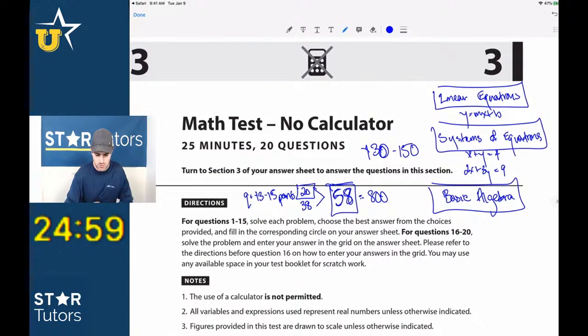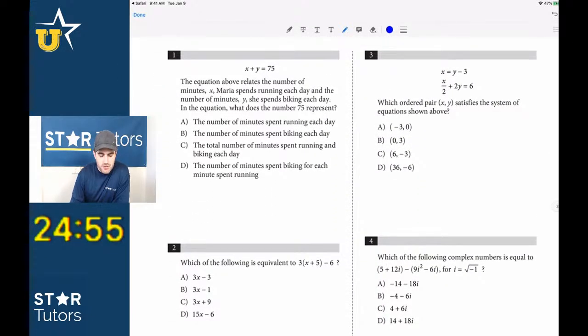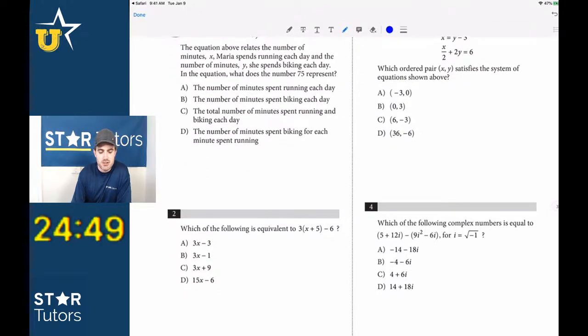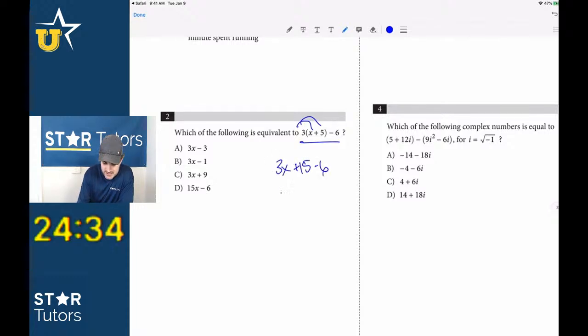And I will try to talk you guys through each one of these questions. For example, guys, you know that this is not in order of difficulty. I'm sure number 1 is easy, but I'm not going to answer it because the chance I make a simple mistake on that question is very, very high. So why would I start with that question when I can warm up with much easier questions like number 2? Number 2 is so easy. Just make sure that you distribute: 3x plus 15 minus 6 is equal to 3x plus 9.